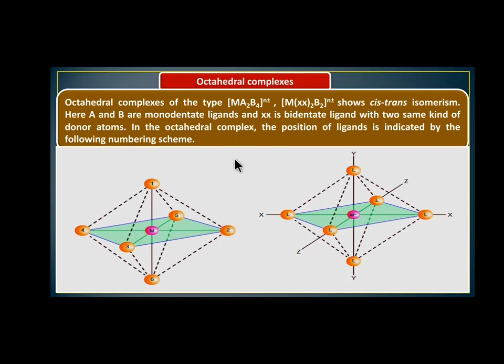So the 6 ligand positions are 1, 2, 3, 4, 5, 6. These are the positions of the 6 ligands, which exist as an octahedral structure. So it is a general form. L is represented for the 6 ligands. These are the axes, y axis, x and z axis.